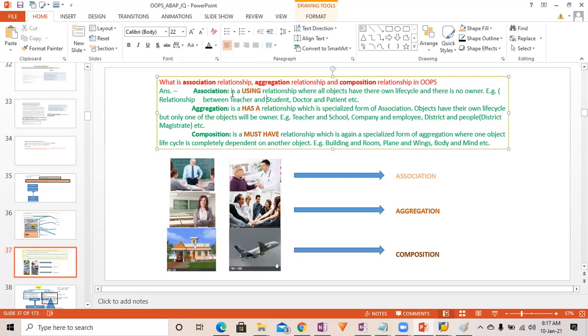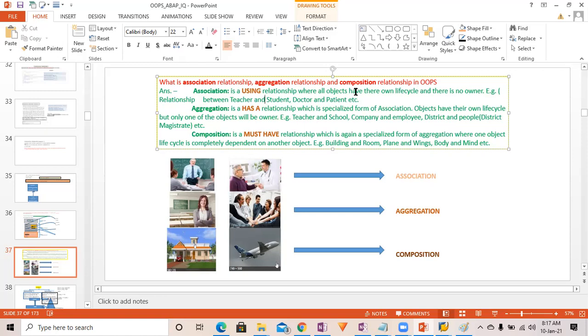So here association means it is a using relationship where all objects have their own life cycle and there is no owner. For example, the relationship between teacher and student, doctor and patient. So this is an association relationship. Everything has its own life cycle. There is no dependency on anyone.